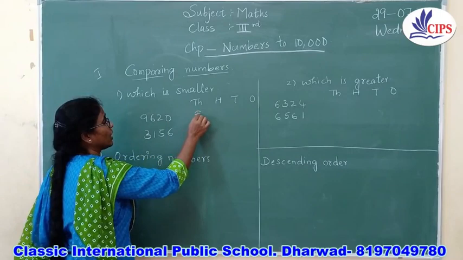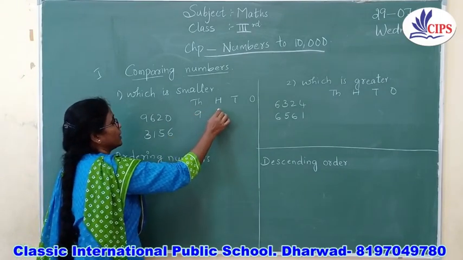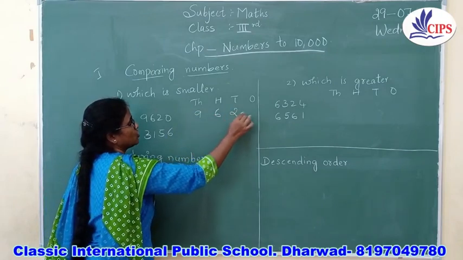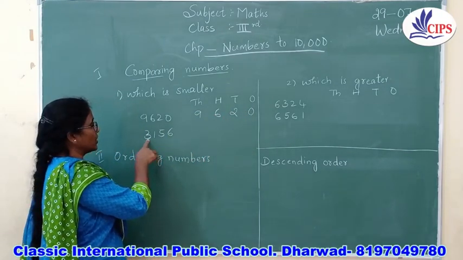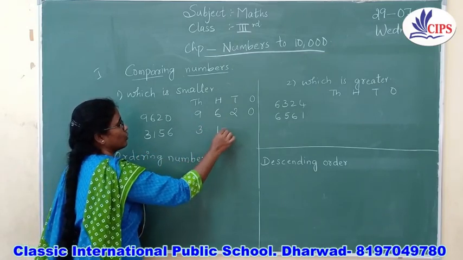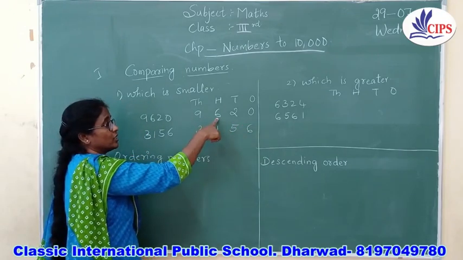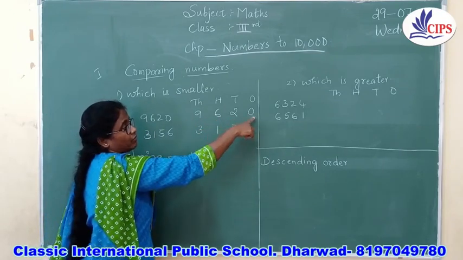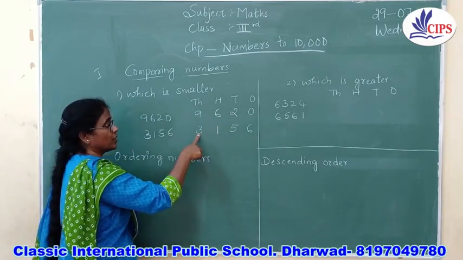Okay. Now 9 will come in which place value, children? It is in the thousands place. Then the next one is 6, the next one is 2 and it is 0. Now again we come to the next number, that is 3156. The first number is 9620, isn't it? The second number is 3156.